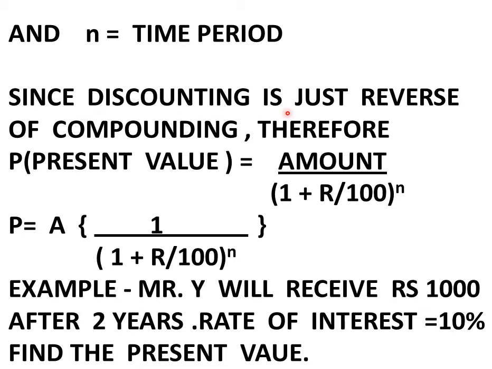Since discounting is just reverse of compounding, therefore present value P is equal to amount divided by 1 plus R upon 100 to the power n. R is the rate of interest. So rate of interest is in percent, therefore it is written as R divided by 100. P is equal to A, that is amount, bracket 1 divided by 1 plus R upon 100 to the power n.